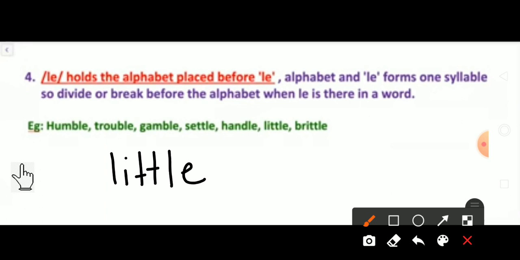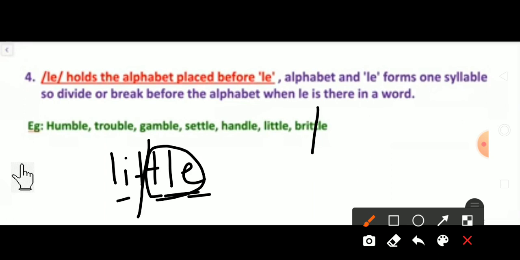L-I-T-T-L-E. So, the last L-E is there. It is holding T. Yes. And find out the vowel. See here. Yes, I. So, we have to separate here. Got it? Yes. So, little. Next, B-R-I-T. Yes, B-R-I-T. Here TLE is there. So before that we have to divide it, break it. Like that you have to solve.